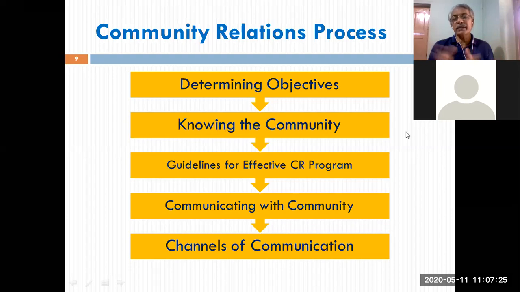It is flexible. Organizations and the community will have to work together to draw up a suitable, effective process so that the CR program is designed, planned, monitored, and executed to the fullest benefit of the community. So that is what we discussed in the last.